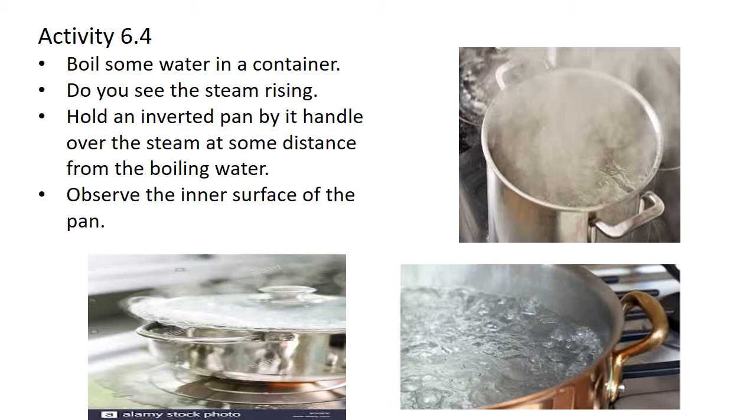Activity 6.4. What you have to do is boil some water in a container. You can see in the first picture boiling some water. Do you see the steam rising, right? In the top picture you can see steam is rising. Now you have to hold an inverted pan by its handle over the steam at some distance from the boiling water.